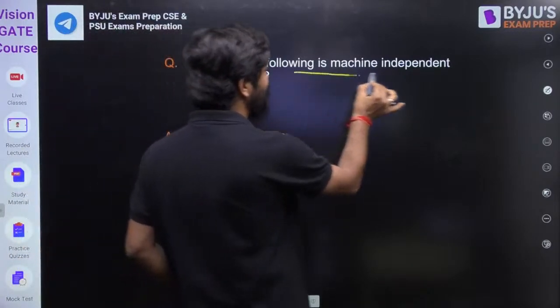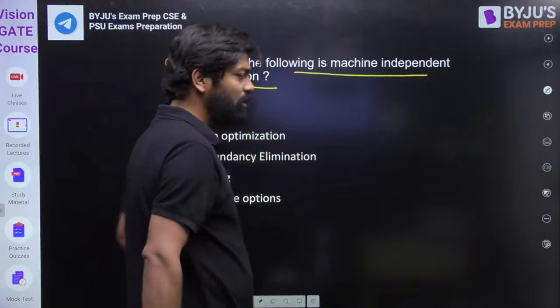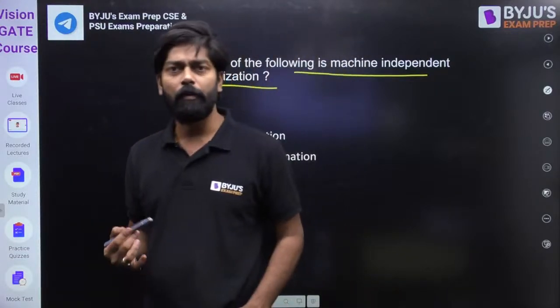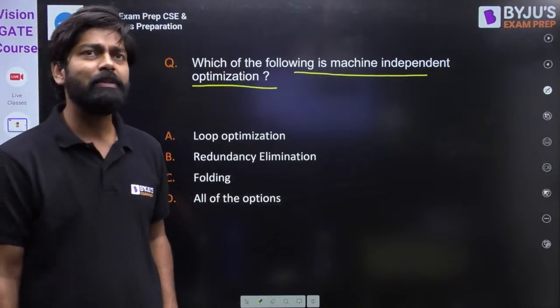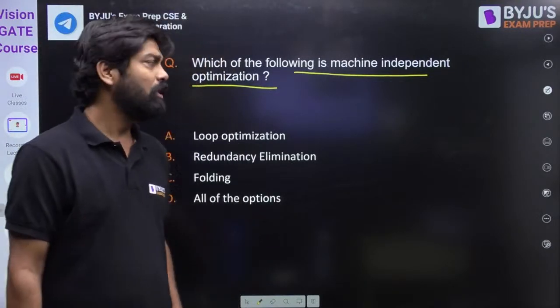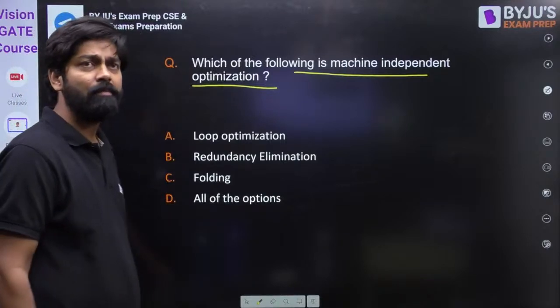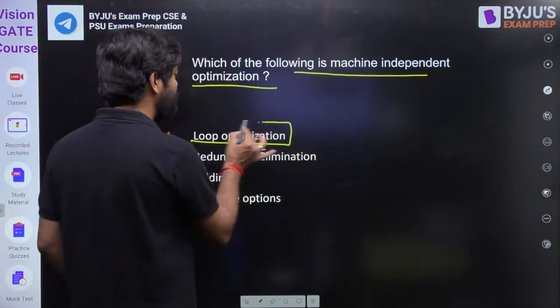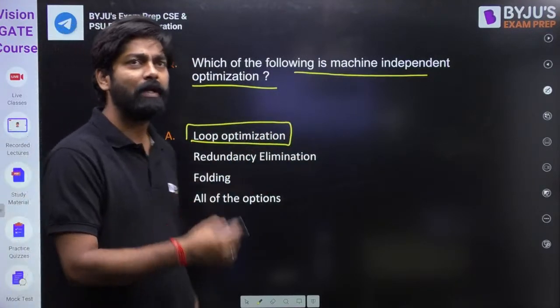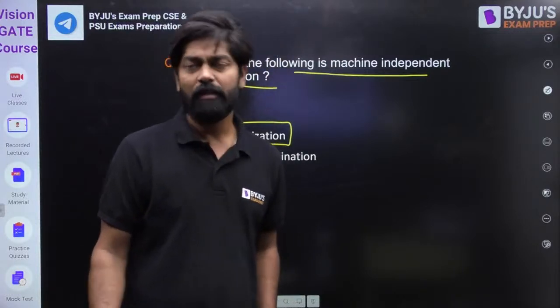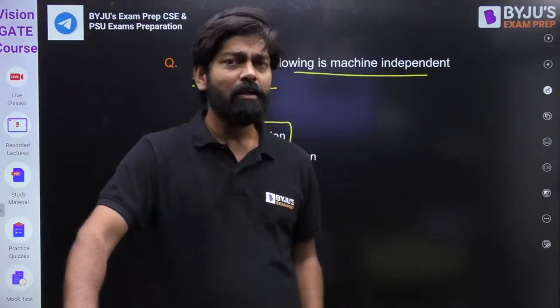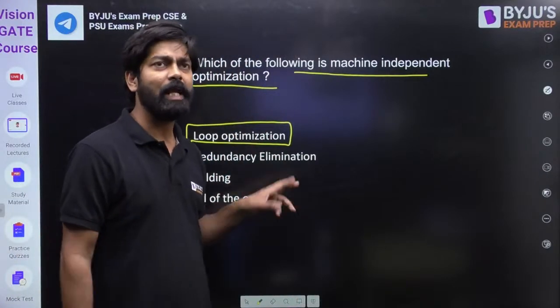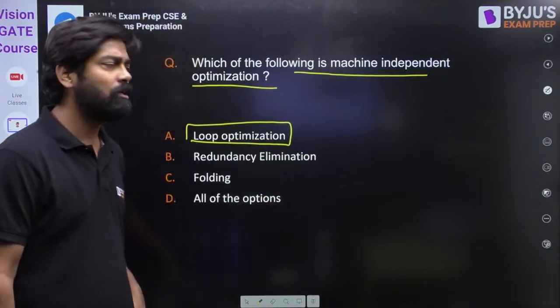Which of the following is a machine independent optimization? We have two types of optimization we have seen in the compiler class: machine independent and machine dependent. So in machine independent, can anyone tell? Please reply. Yes, loop optimization is machine independent. In loop optimization, we have seen loop unrolling, loop jamming, induction variable, loop invariant, all kinds of loop optimization, and this is nothing but machine independent optimization.